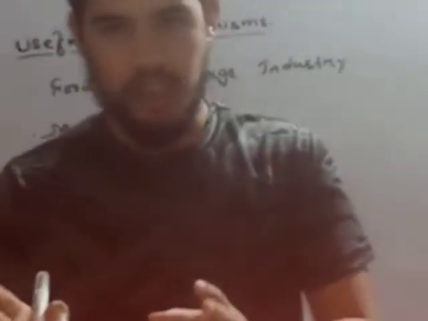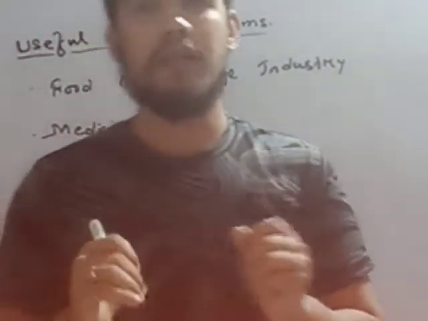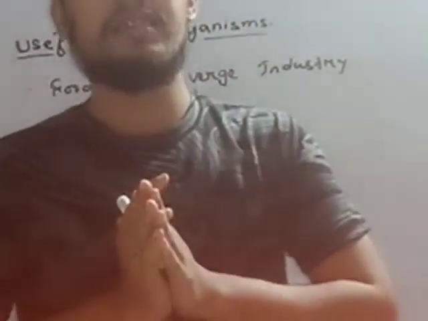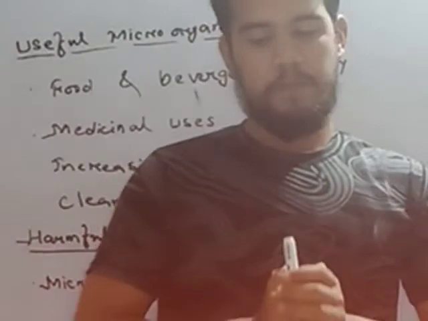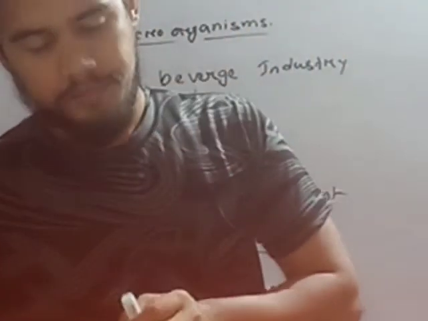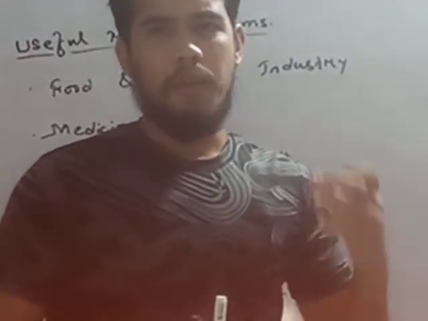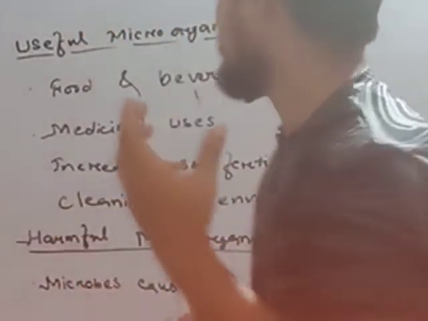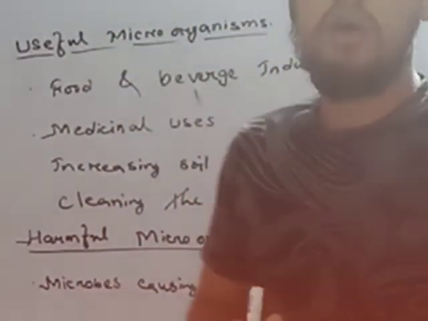Fermentation is a process by which microorganisms convert sugar into acid. This is one of the beneficial ways that microorganisms help us.